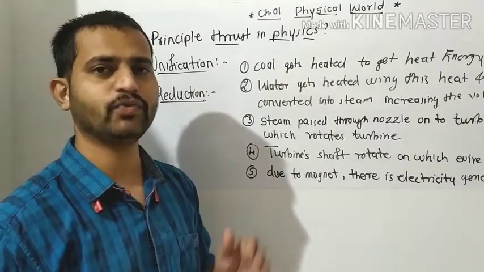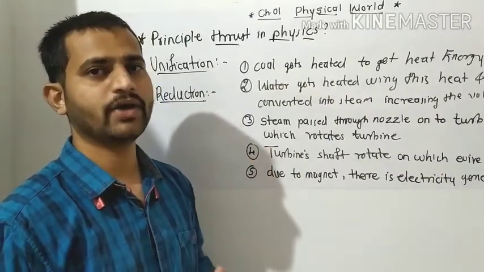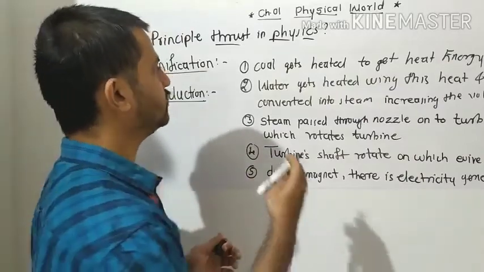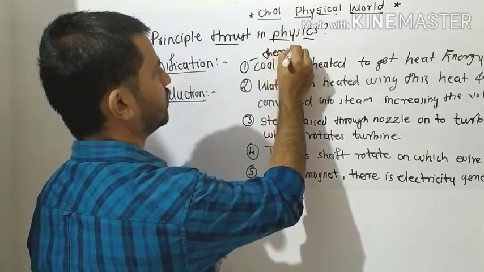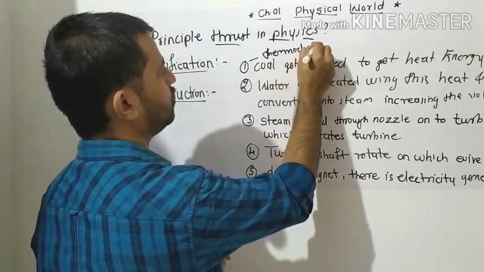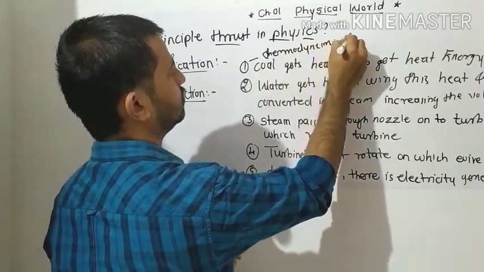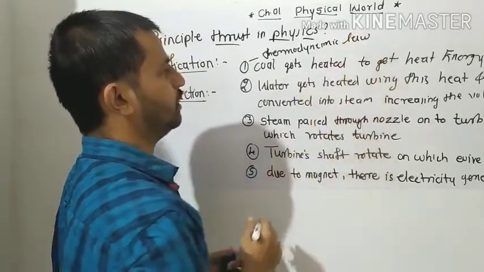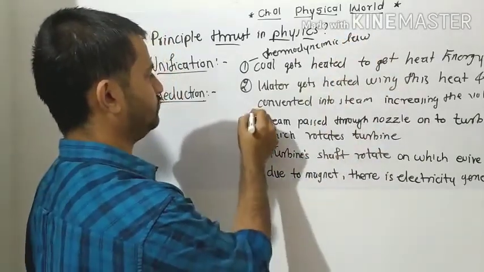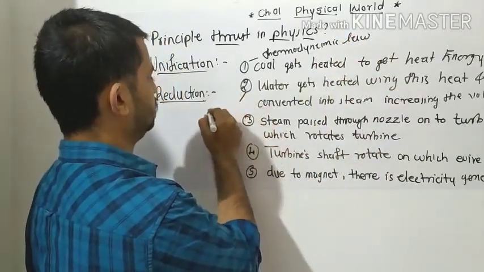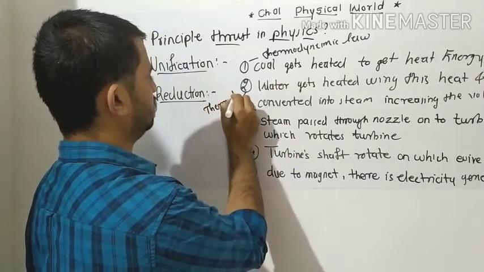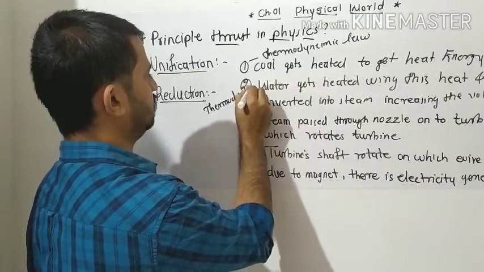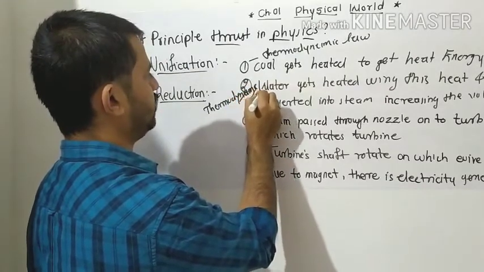So instead of that, if we go one by one, here is a thermodynamic process. Okay, we have to study thermodynamic law here. Then here also thermodynamic law, we have to study.